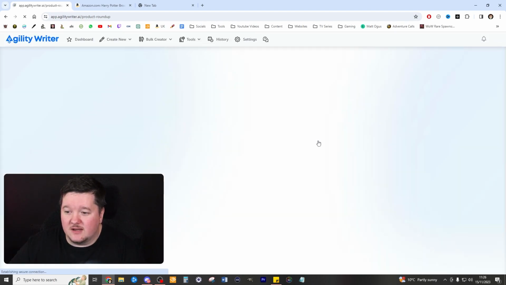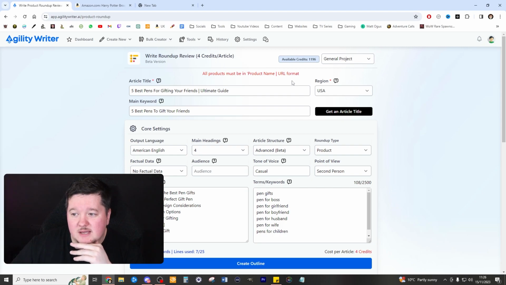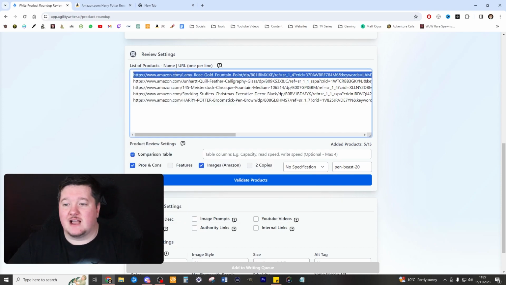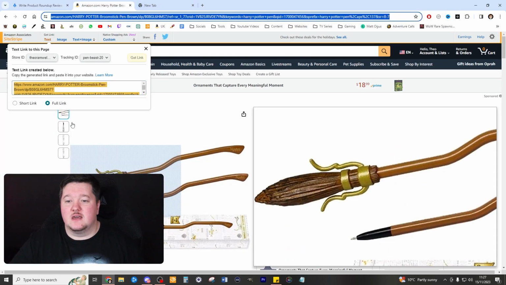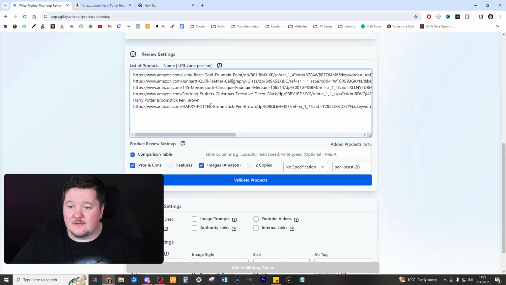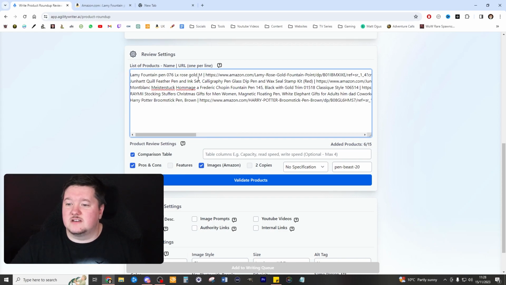Let's validate the products. Hopefully that will work. All products must be in product name URL format. I believe that's correct. I've done that. So I could actually just go ahead and grab these links and put the product names next to them as well. So let's just copy this name, put that there, put the line as such, and we'll do the same for each of these. Okie dokie. So now I've got the actual titles themselves in there for each of these pens.